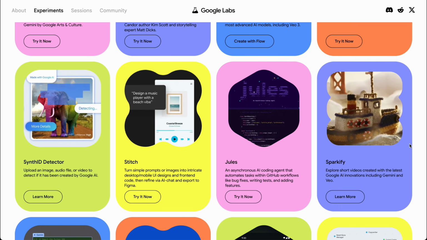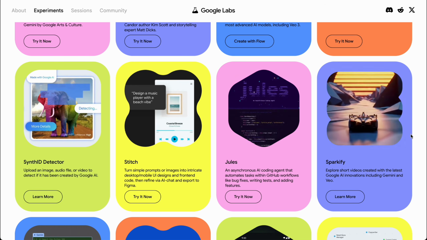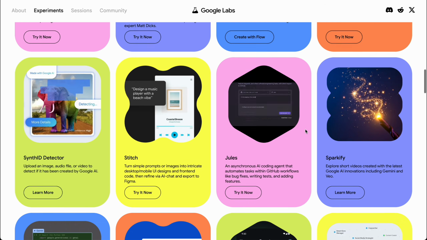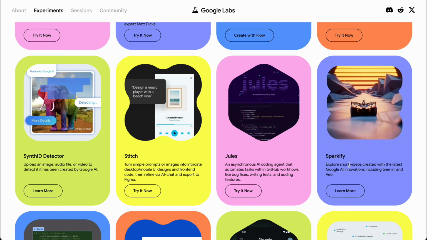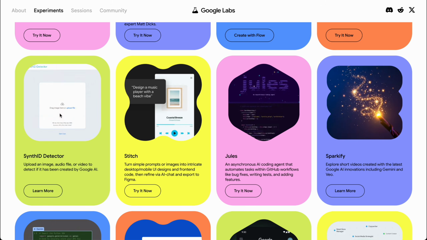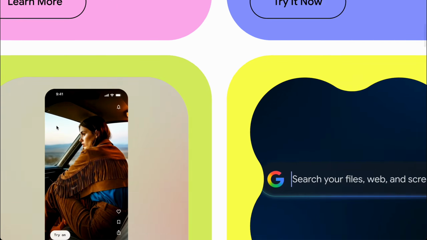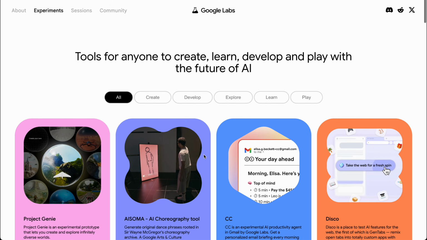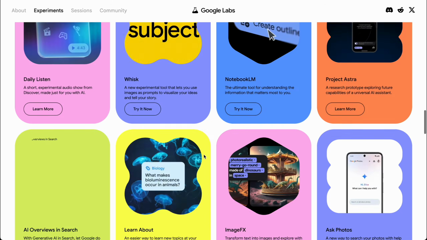Right. Google AI Labs is basically business in a box. You have different tools. Go and experiment and play around with them. You have Sparkify. This allows you to create short form content if you want to grow a social media account. All of these tools allow you to create marketing campaigns, short form content, images, design, and even code websites